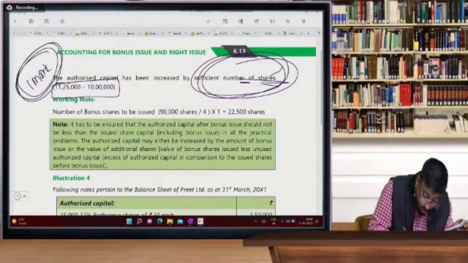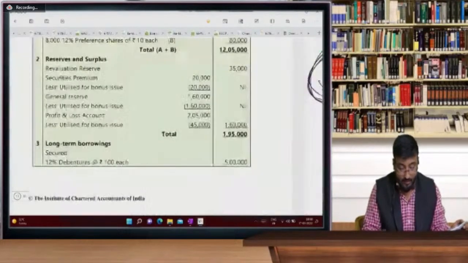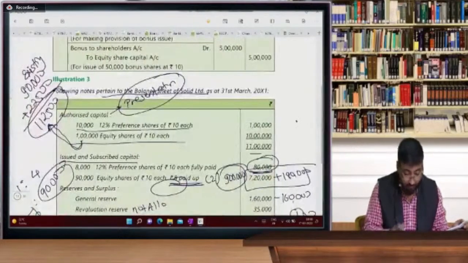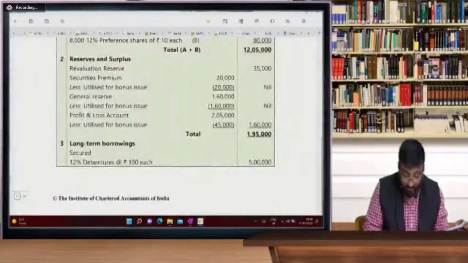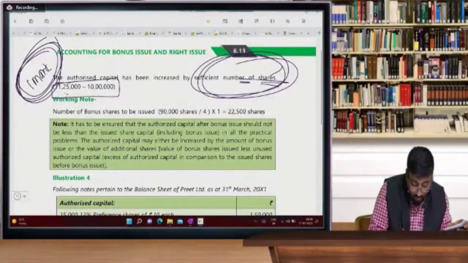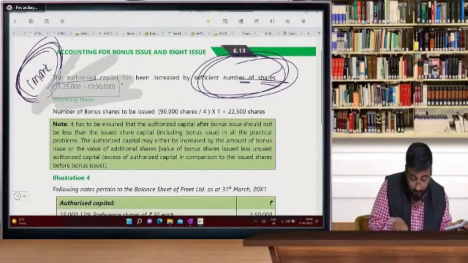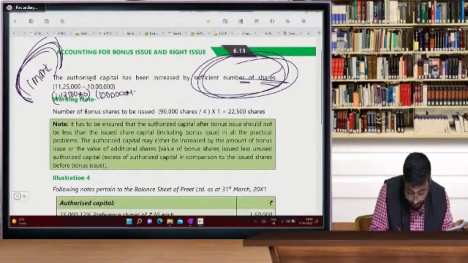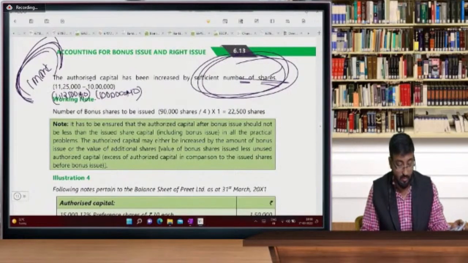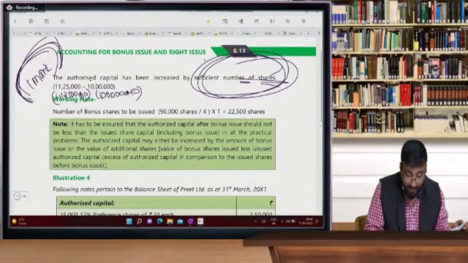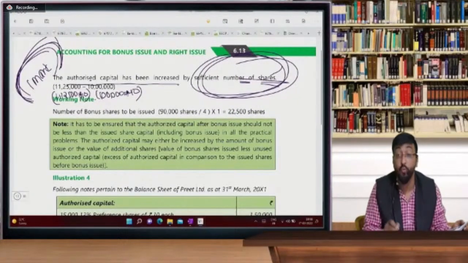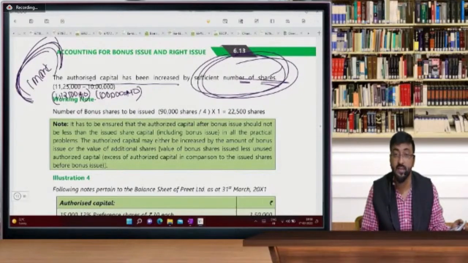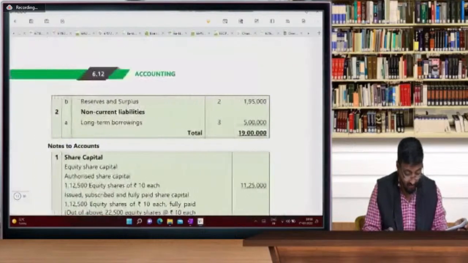If you forget to write this note, see, our capital is now 1,12,500 into 10 and 1 lakh into 10. So see beta, this is the capital you have to increase and this will give you 1 mark. If you don't write this in the exam, 1 mark is wasted, though you are getting the answer.